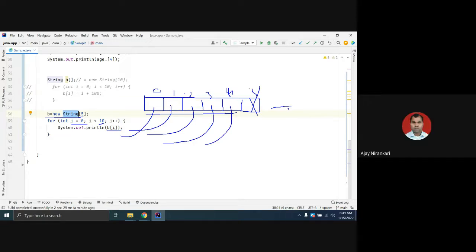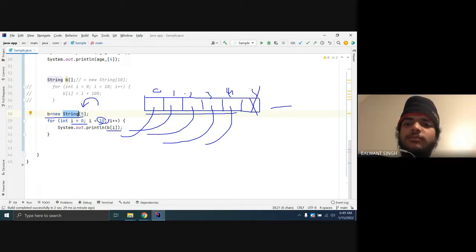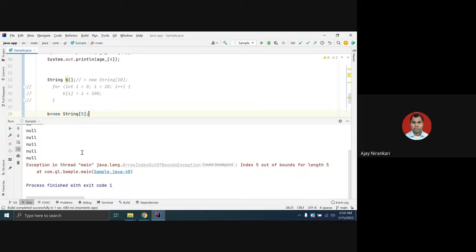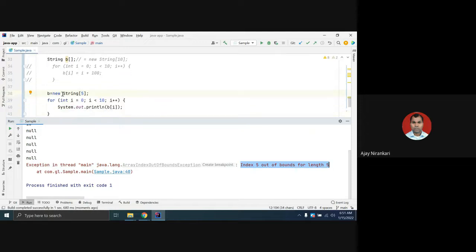So please ensure that whatever size you have specified, you loop only that many times. Let's run it. You get an exception: Index 5 out of bounds for length 5. The length is only 5, but you want to access other elements as well.